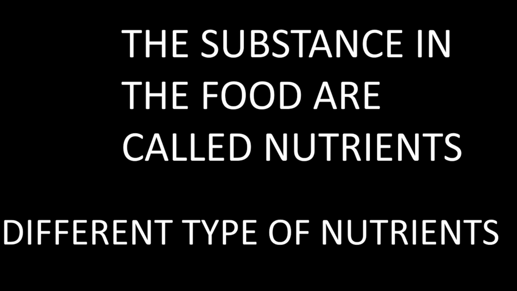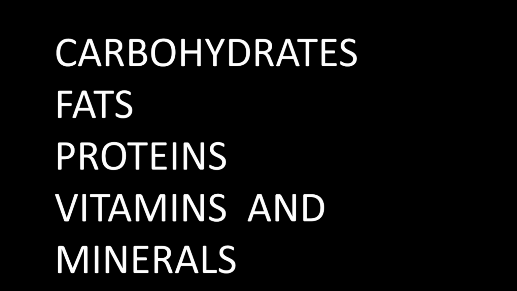Nutrients give us energy to work and play. They help our body to grow. They also help our body to fight disease and remain healthy. Now there are different types of nutrients present in the food. Let's see them one by one: carbohydrate, fat, protein, vitamins and minerals. So we are going to see each one by one.